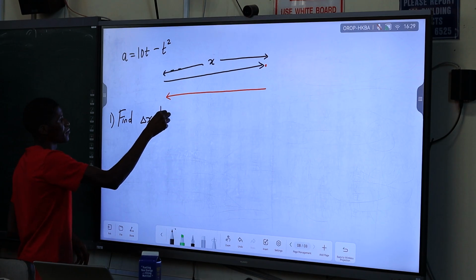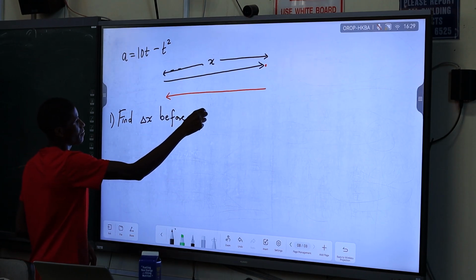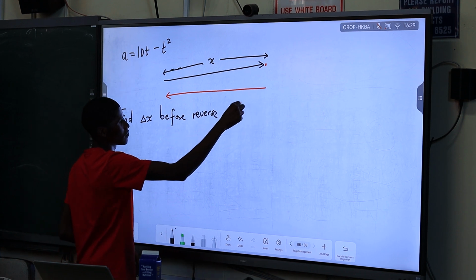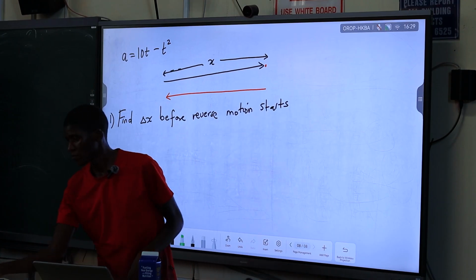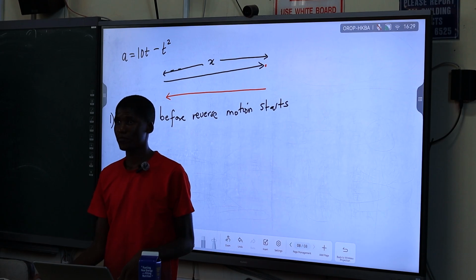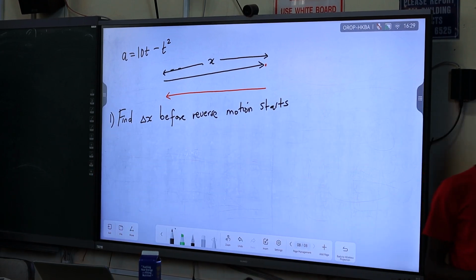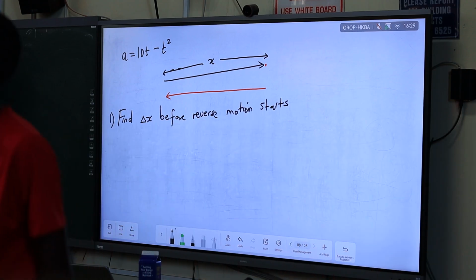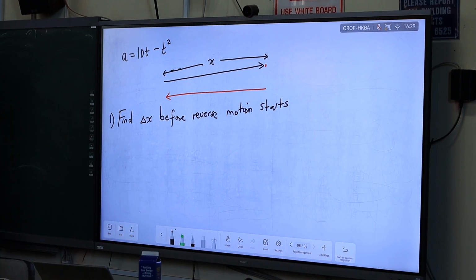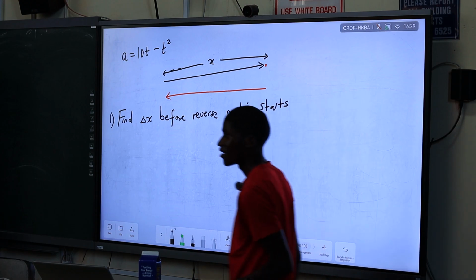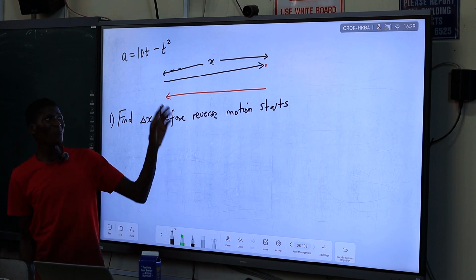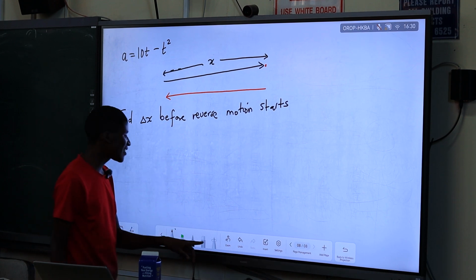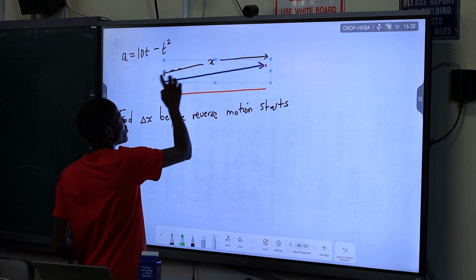Find delta x before reverse motion. What do we do? The velocity will be 0, because that's where it will start changing direction. We know that for us to have a reverse motion, let's say this object was going to the right.